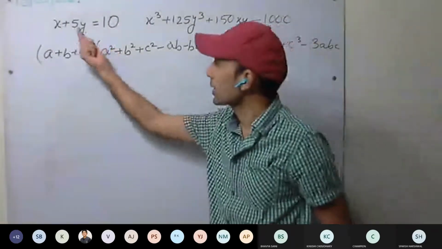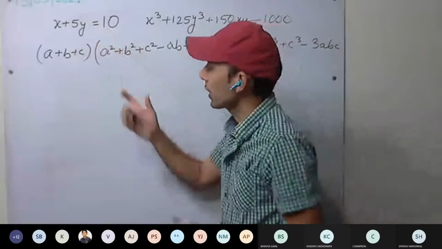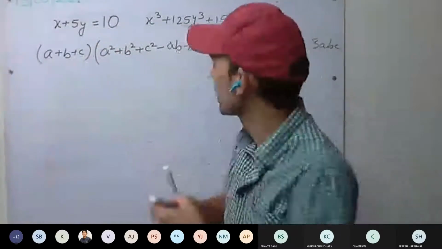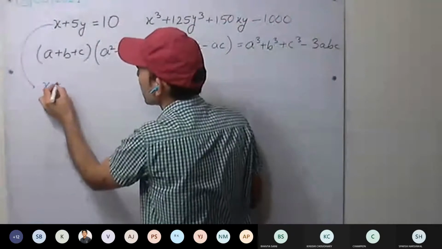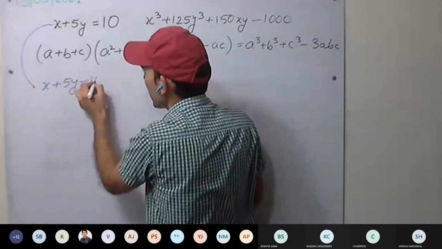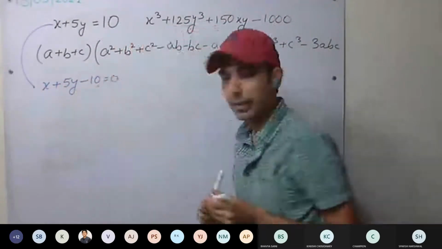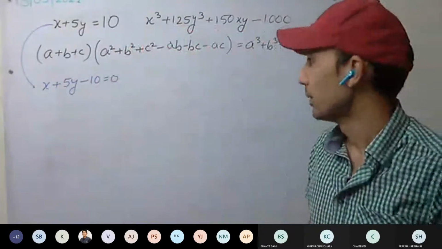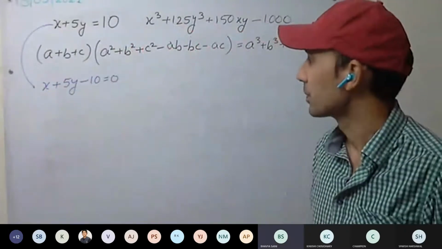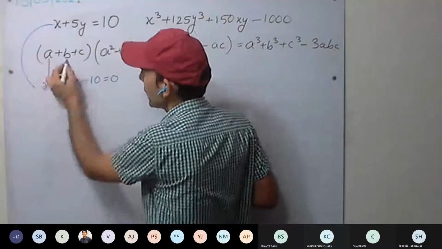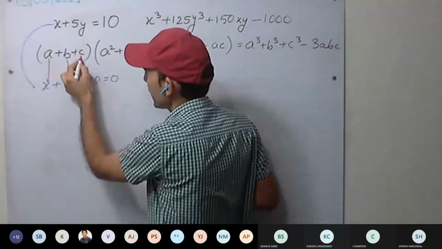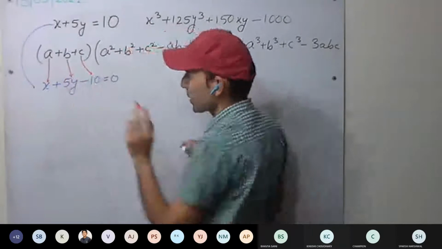Now x plus 5y equal to 10. Okay, if I rewrite this equation, rearrange it, x plus 5y minus 10 equal to 0. I can write it like this. Okay, now see here, a equal to x, b equal to 5y, and c equal to minus 10.